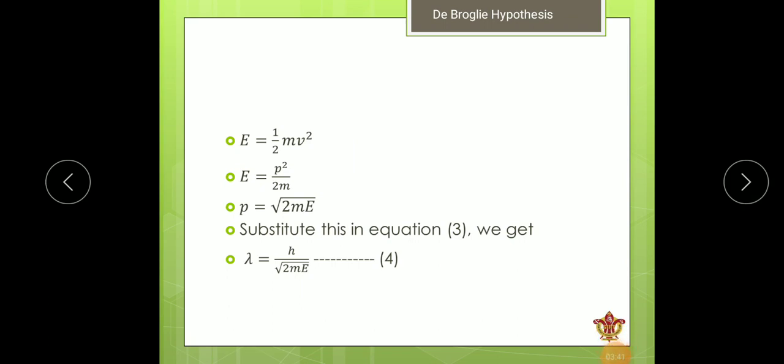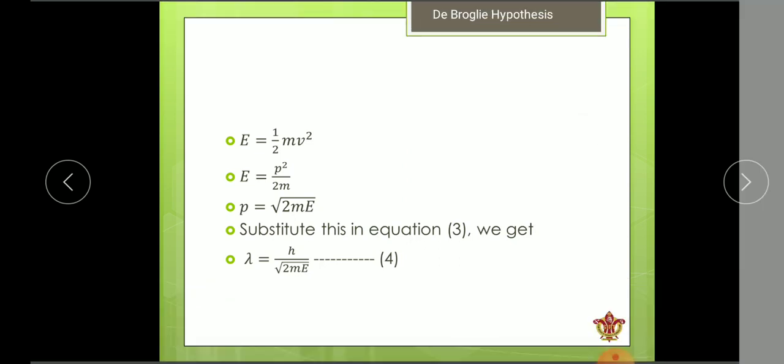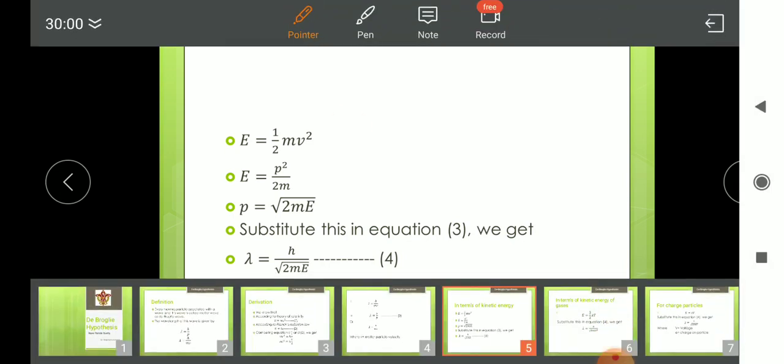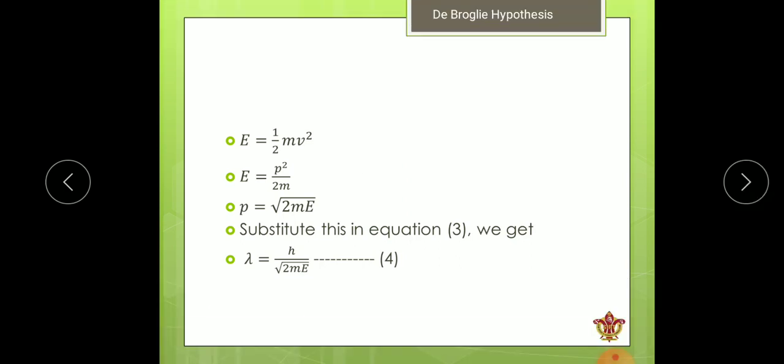This equation has three forms for different situations. First form is the kinetic energy of the particle. If the particle is moving, then we know that energy of the particle, which is the kinetic energy, is equal to half mv square. We can convert this half mv square into momentum term. We can multiply and divide this equation with m, and now we get mE is equal to p square by 2m. So we can write p is equal to under root 2mE. Substitute this value in the equation lambda is equal to h by p. We get lambda is equal to h by under root 2mE.